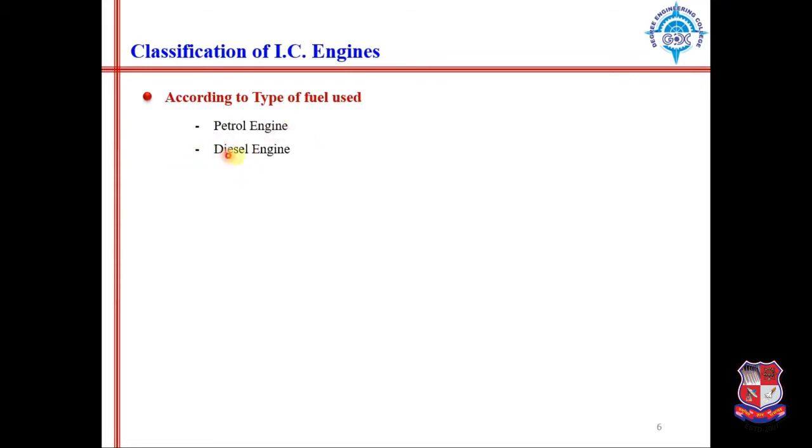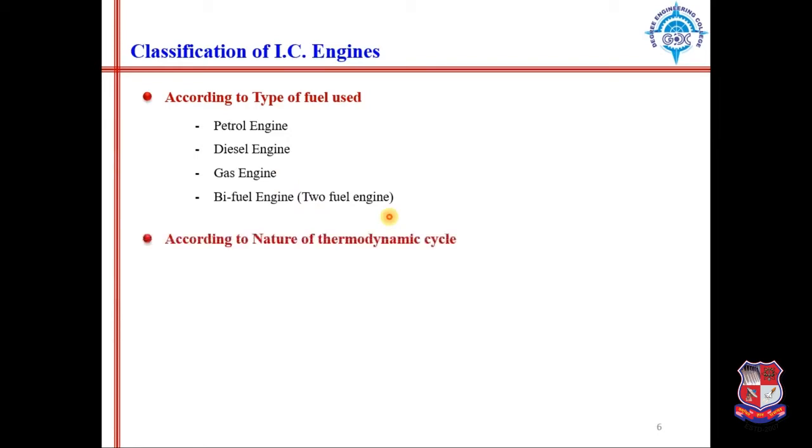Diesel engine, gas engine, and bi-fuel engine, in which more than one fuel can be used. Next classification is according to nature of thermodynamic cycle. Okay, on which cycle the engine works: Otto cycle and diesel cycle engines. We will learn these cycles in detail. Okay, and dual or mixed cycle engine.